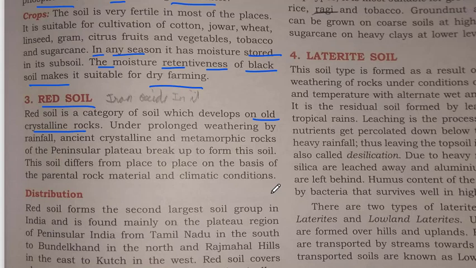Under the prolonged weathering by the rainfall, ancient crystalline and metamorphic rocks of the peninsular plateau break up to form this soil. So they are formed from the metamorphic rocks of the peninsular plateau. This soil differs from place to place on the basis of parental rock material and climatic conditions. So based on which rock we are obtaining this red soil from, they differ.